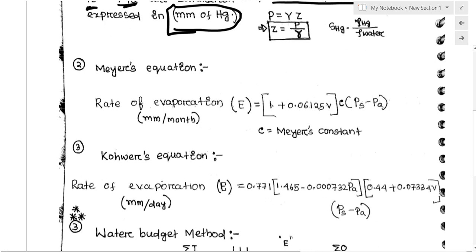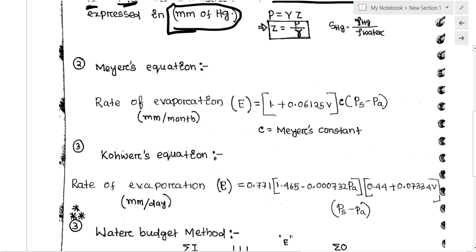The next equation is Meyer's equation, which is very important. Here the rate of evaporation is expressed in millimeter per month, whereas in Fitzgerald's equation above, the rate of evaporation is expressed in millimeter per day. C is called the Meyer constant. The other terms are as I already told you in the first equation.